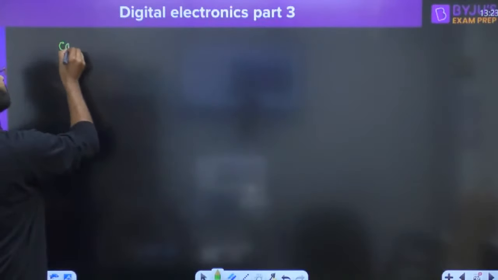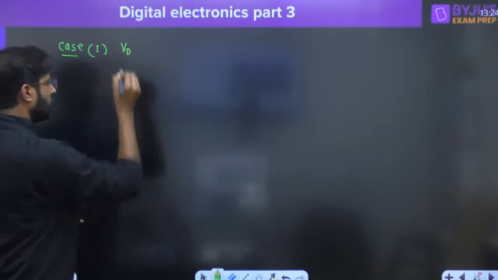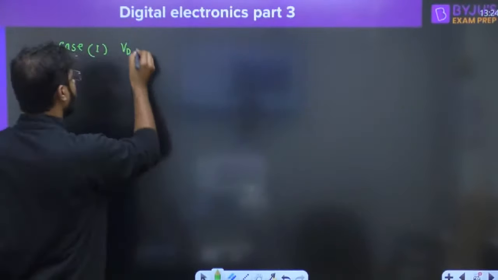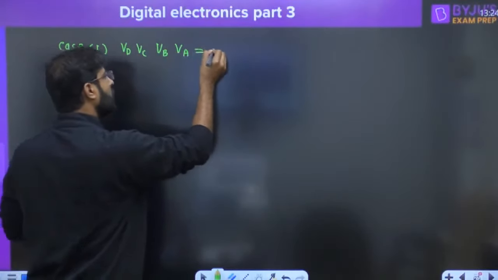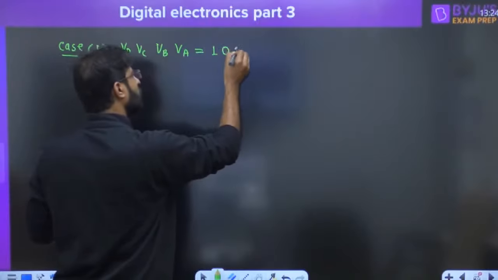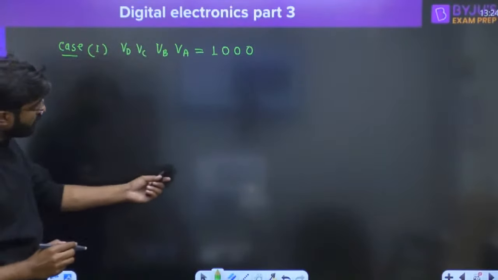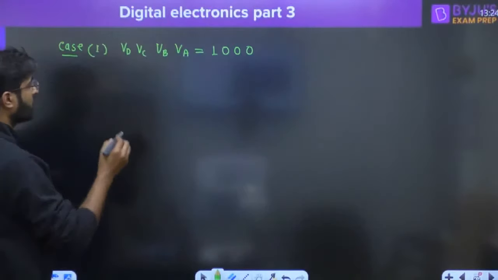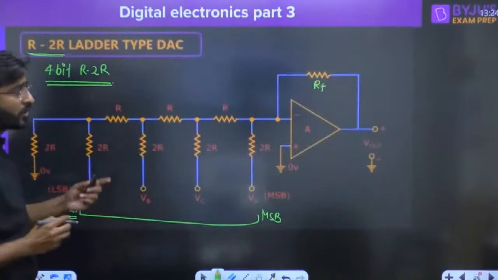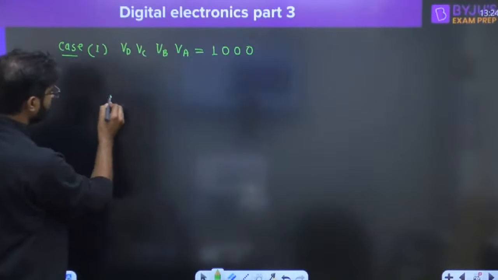Suppose we are forming case 1. That is VD, VC, VB, VA. The 4-bit input is there, I am taking it as 1, 0, 0, 0. If you take 1, 0, 0, 0, then what should the circuit diagram be? The circuit diagram is basically looking like this. Everyone try to understand the circuit diagram, how it will happen.